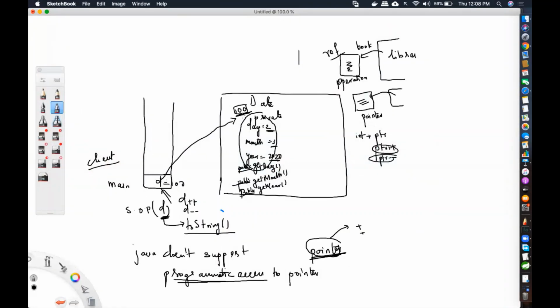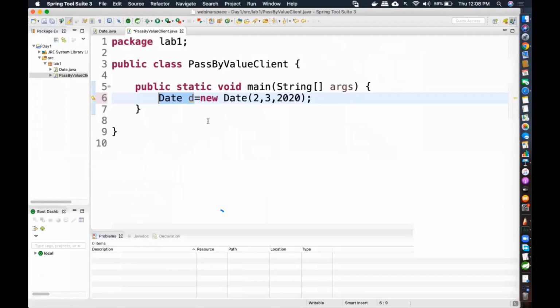It does contain the address. But if I try to print it, I will never get the address, nor can I do d++. These operations are not allowed; it will give you an error. With a normal pointer, you can definitely do those operations.